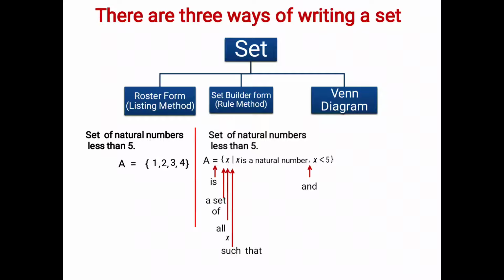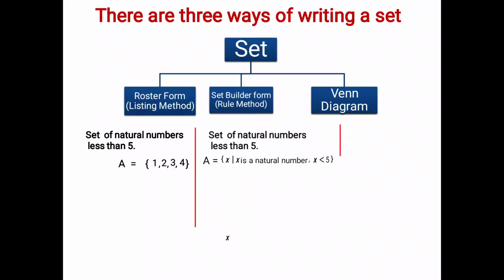Now I'm going to read it, listen to me carefully. A is a set of all x such that x is a natural number and x is less than 5. A, instead of equal to, is, instead of curly bracket, a set of, first x we are going to say all x, vertical line, such that x is a natural number, comma, and x is less than 5. A is a set of all x such that x is a natural number and x is less than 5.